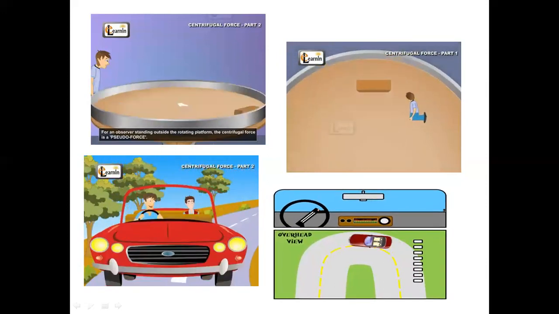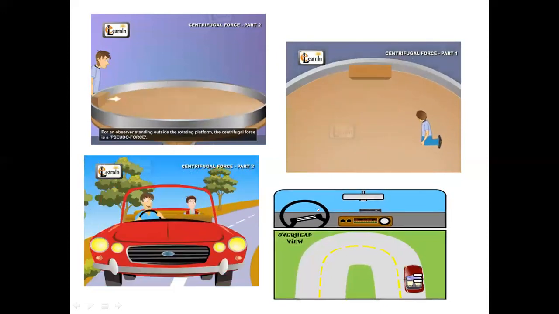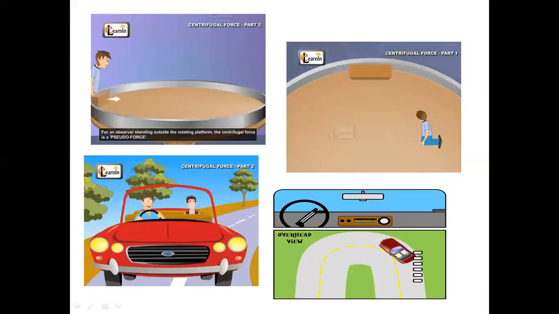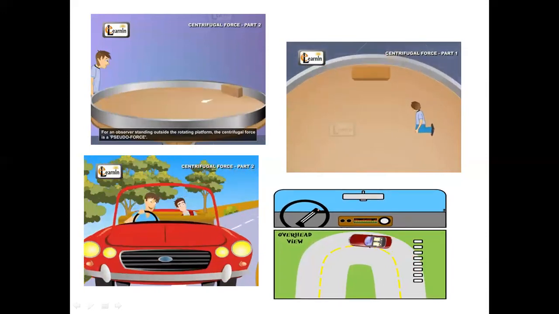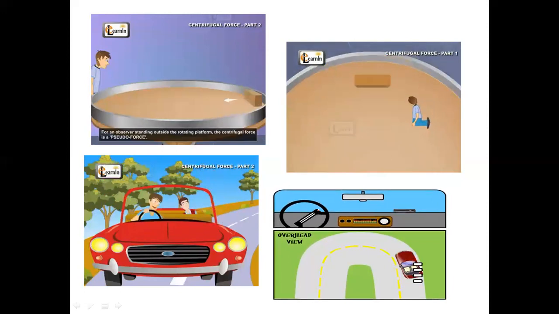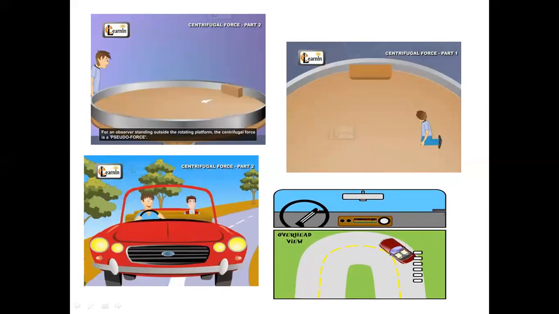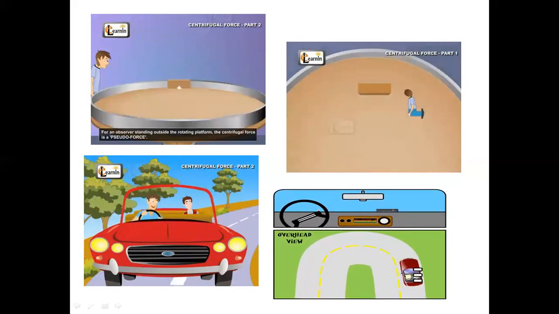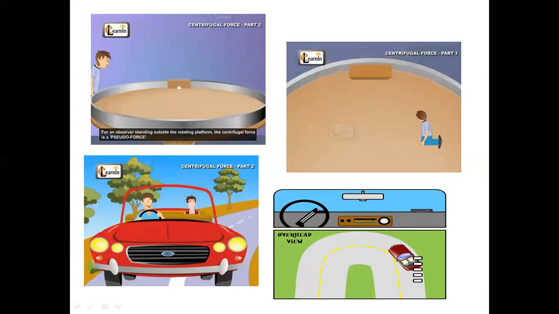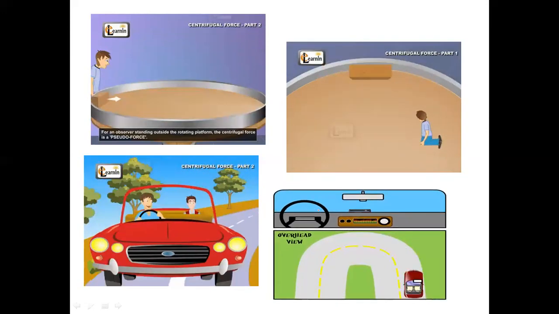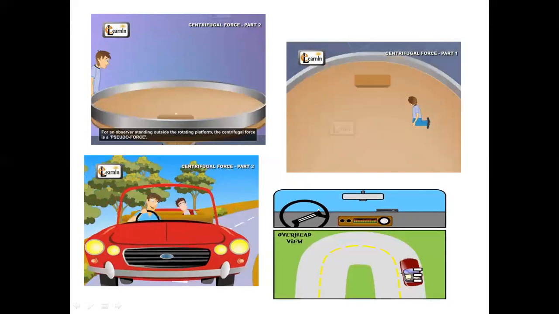But when that person moves inside that rotating platform, he observes a different thing. He observes that the block initially was at the center, but when the rotating platform starts to rotate, the block changes its position and goes to the edge of the platform, and he can feel that force.